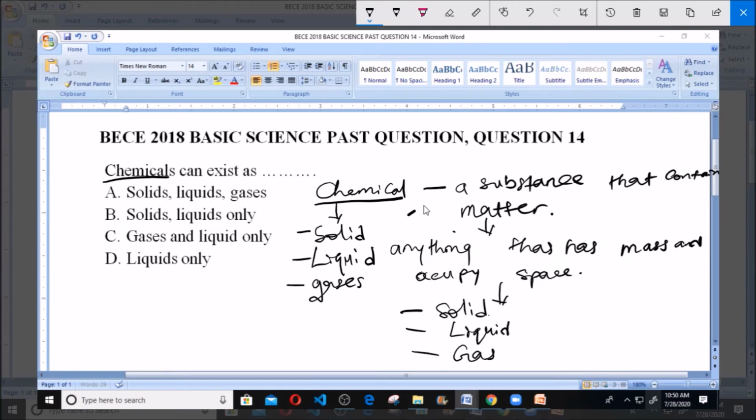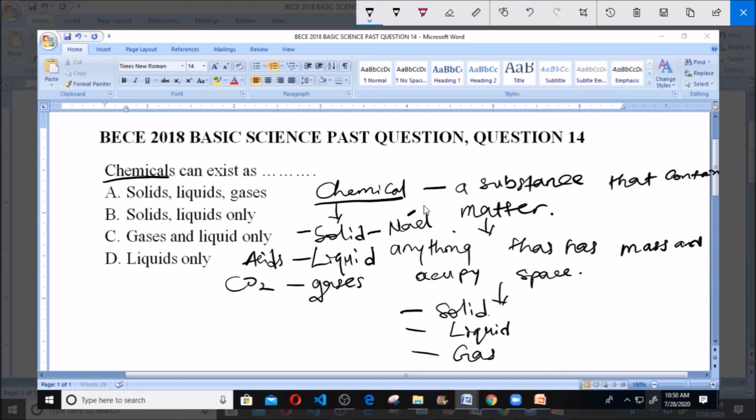Now, example of a solid chemical, you have your common salt like NaCl, sodium chloride. Then example of chemicals which are liquid, like your acids. They are liquid chemicals. Then gases, example of gases are like your carbon(IV) oxide, CO2. So all these are what?